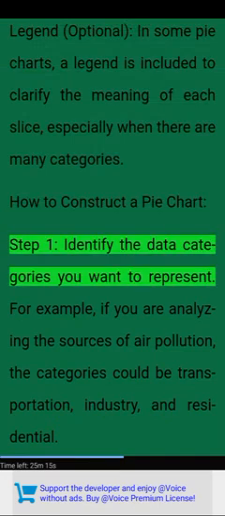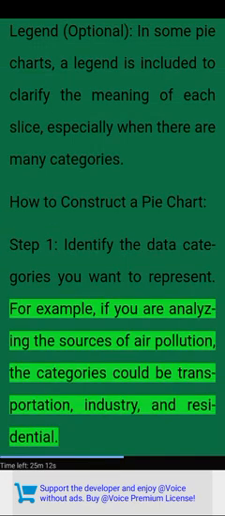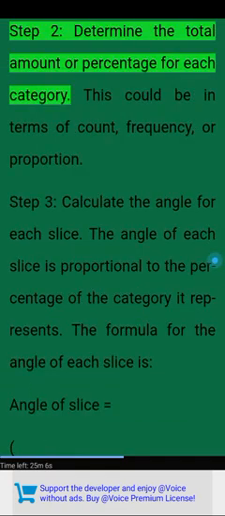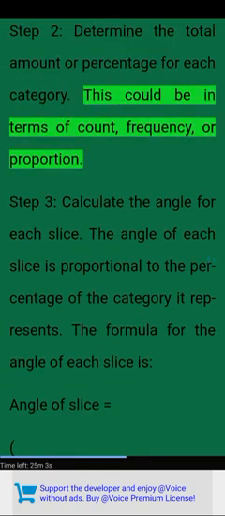How to construct a pie chart. Step 1. Identify the data categories you want to represent. For example, if you are analyzing the sources of air pollution, the categories could be transportation, industry, and residential. Step 2. Determine the total amount or percentage for each category. This could be in terms of count, frequency, or proportion.